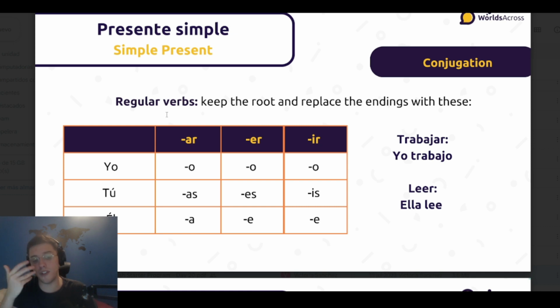And the ones with tú, they end with different endings. So depending on the ending of the verb in infinitive, they can end with as, es, or is, like tú comes or tú trabajas. And then for the third person, so él, ella, they can end with a or e, like él trabaja, él o ella come.